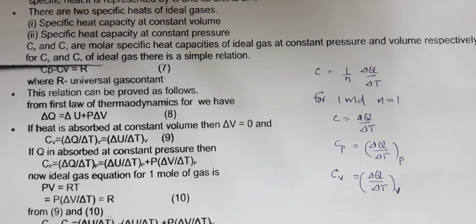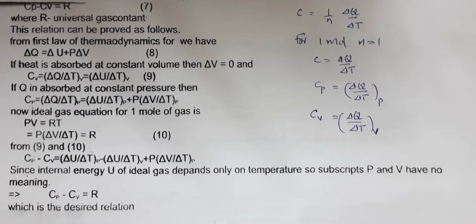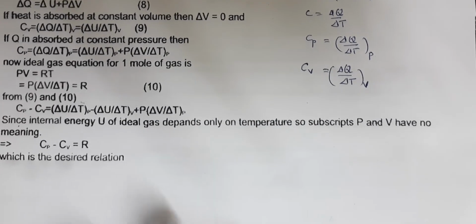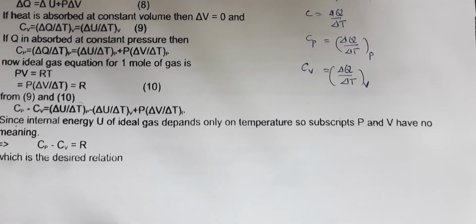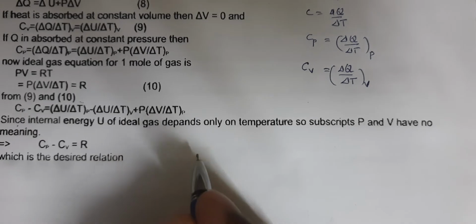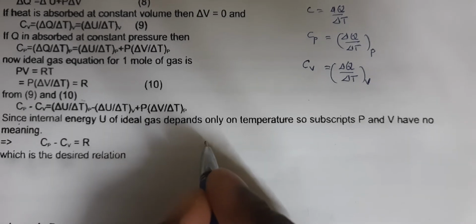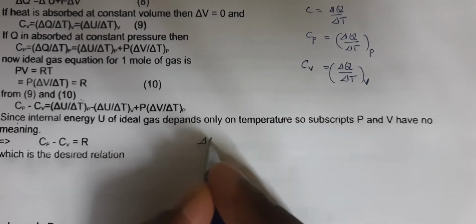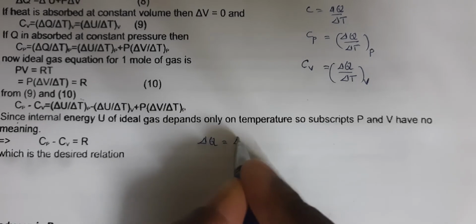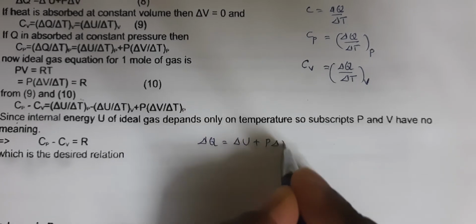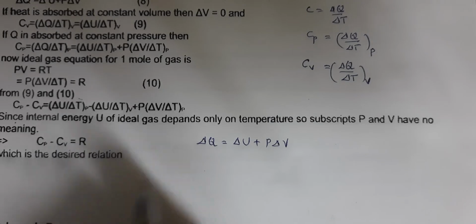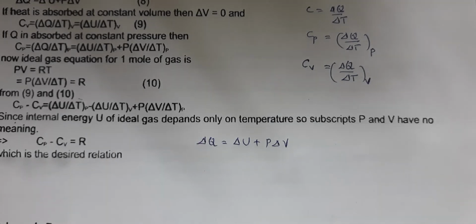Now we can find out the relation between this Cp and Cv. Just look at this equation: delta Q by delta T is Cp at constant pressure. So now what we can do is take from the first law, delta Q is delta U plus P delta V. Delta Q by delta T we have to take.